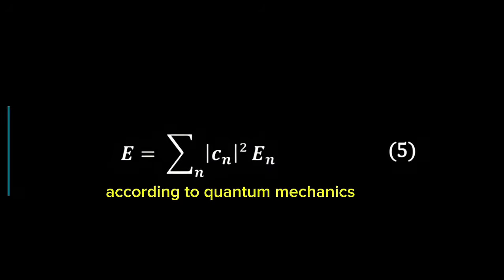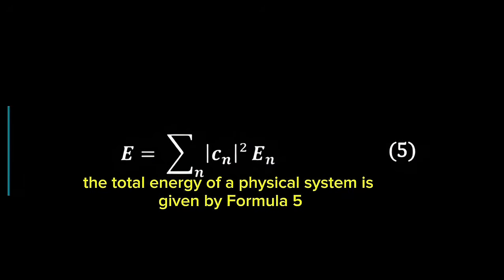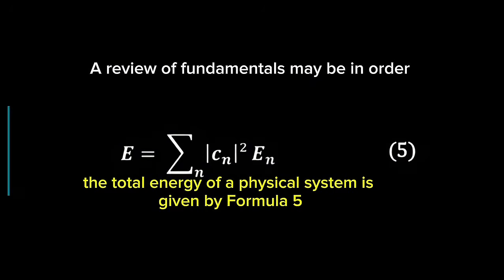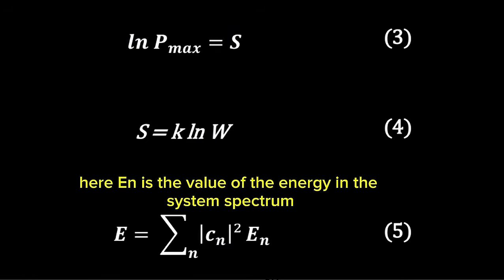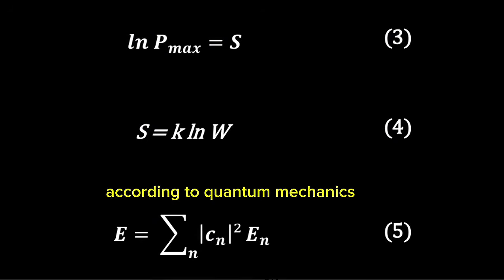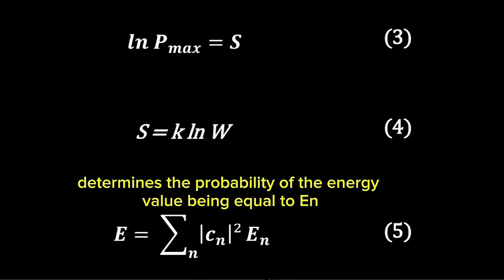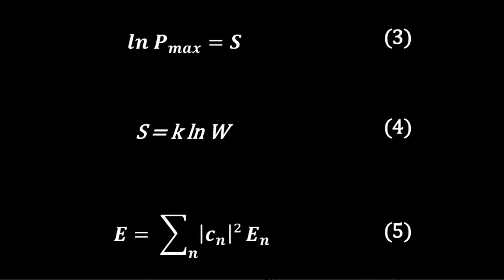According to quantum mechanics, the total energy of a physical system is given by Formula 5. Here, En is the value of the energy in the system spectrum. According to quantum mechanics, the squared modulus of Cn determines the probability of the energy value being equal to En.